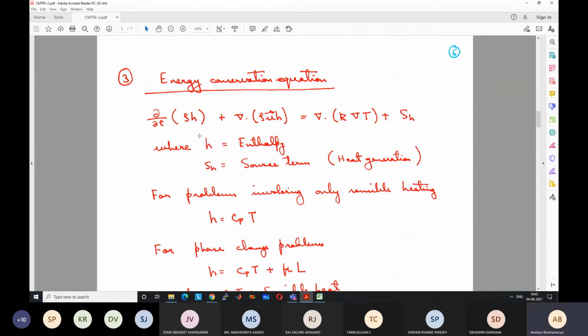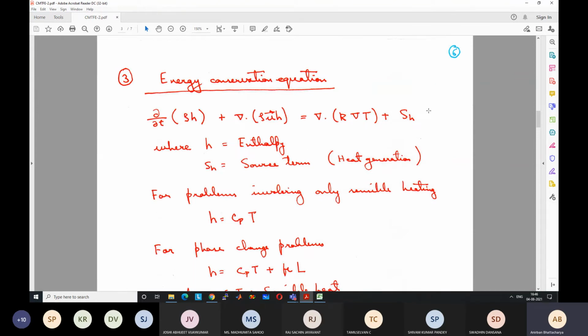So del/del t of rho h is the change of energy with time, plus del dot rho u h. Already we know what is rho and u. This term gives us how much energy is coming in and going out from the domain because of flow. When flow comes into the domain, it brings certain energy with it, so that is taken care of by this term. It is equal to del dot k del T. This term takes into account how much energy is coming into the domain because of diffusion, or heat conduction. Even if there is no flow, diffusion will occur and some energy will come in or go out depending on the temperature gradient. So that is taken care of by this term.